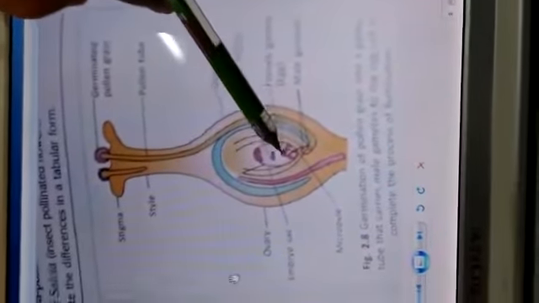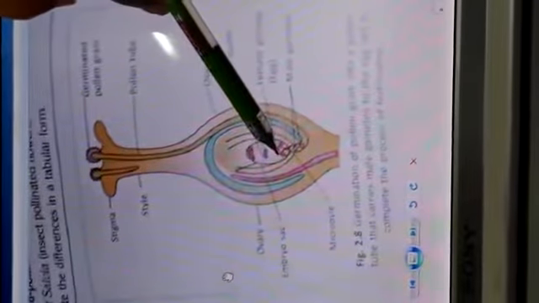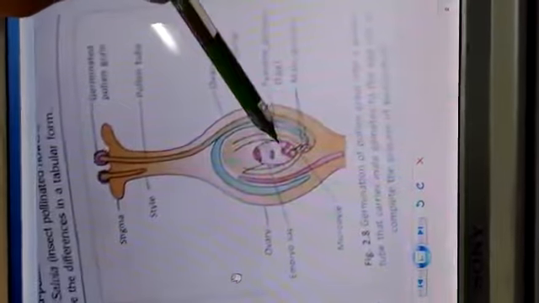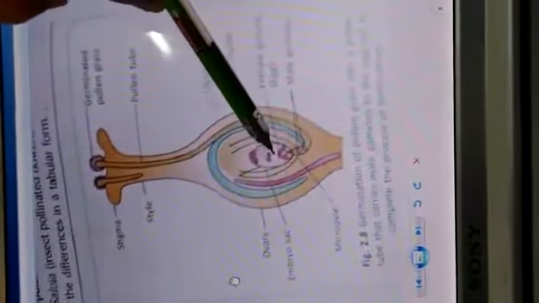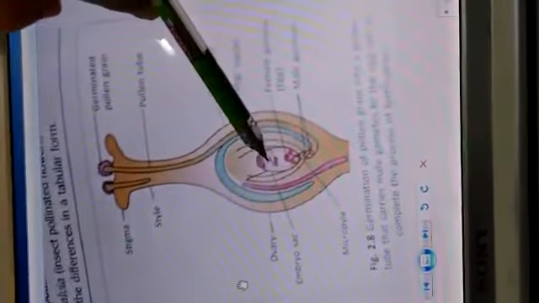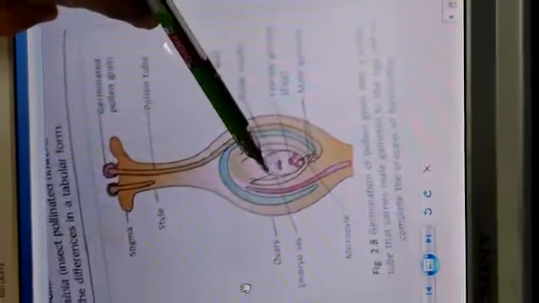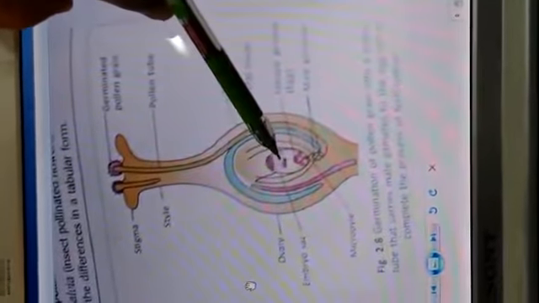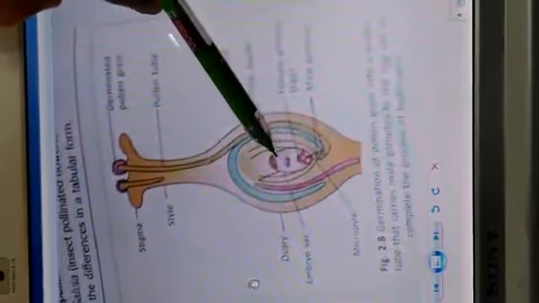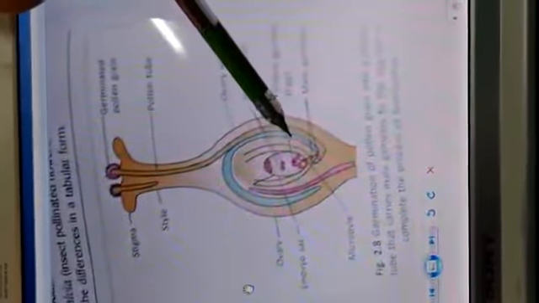Now when this pollen tube enters the embryo sac, it has two male gametes. One will fertilize with the polar nuclei and the other will fertilize with the female gamete, the egg, to form the zygote. This fusion of the male gamete with the female gamete is called fertilization, which forms the zygote. Now this entire ovary will swell up to form a fruit and the ovules inside will form the seeds. Now we talk about the next part, that is the fruit.